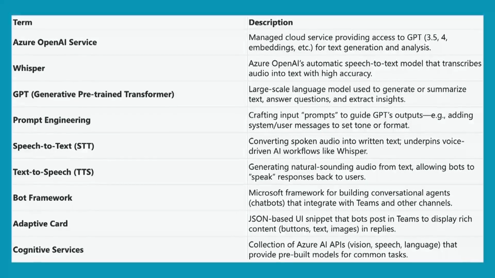And when we are talking about AI, we have a lot of terms. We have GPT, large language model, speech to text, text to speech, and a lot of other content. But basically, Azure OpenAI Service is a platform. We have ChatGPT, but instead of using ChatGPT, where we are exposing our data, we can use Azure OpenAI, which is a secure place where we can create our models. A model is like a trained way to pass my information, and we have different model types. For example, if I want to complete my phrase, like "I would like to", and send a message to the AI, if I use chat completion, basically it completes the phrase.